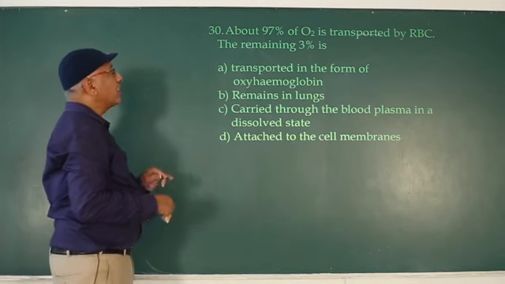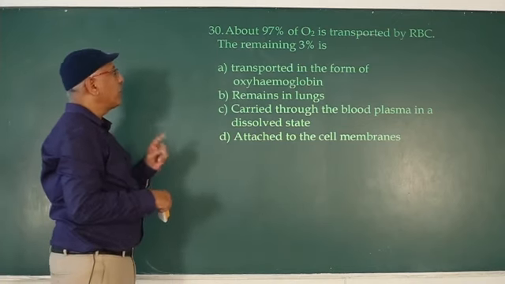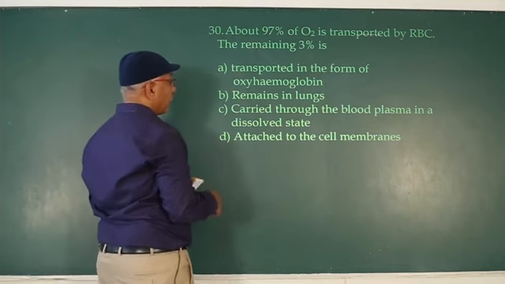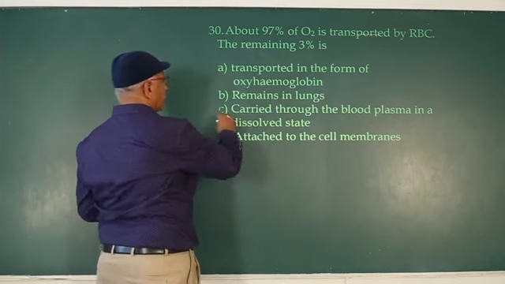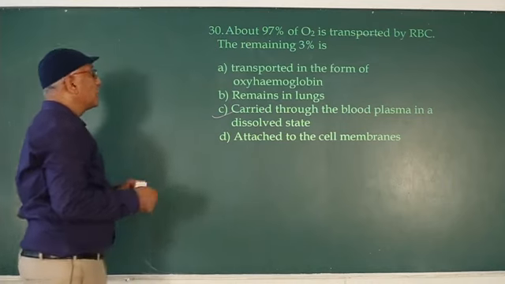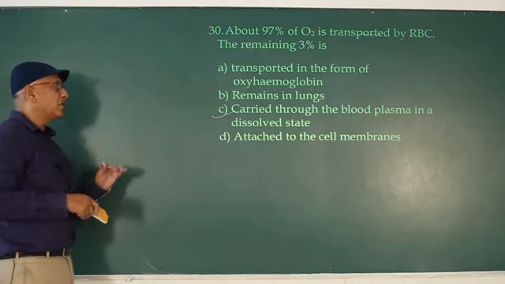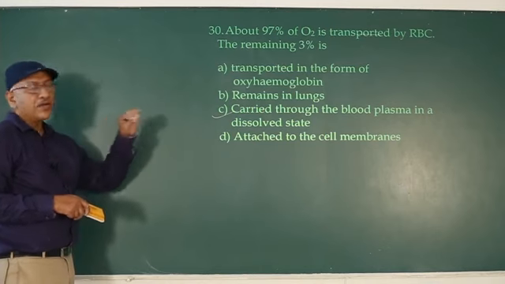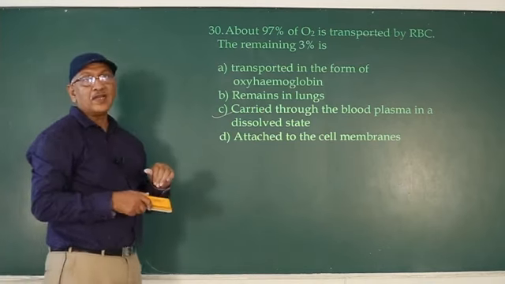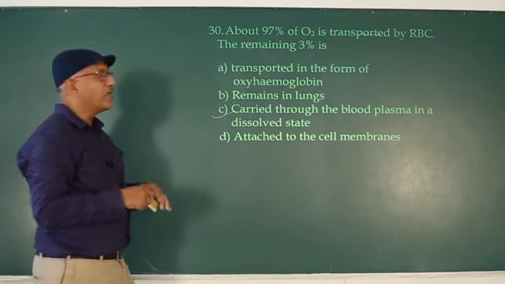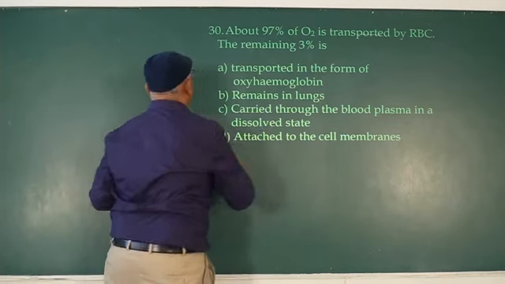About 97% of O2 is transported by RBC. The remaining 3% is carried through the blood plasma in a dissolved state. So 3% is transported to various tissues in dissolved condition in plasma. The remaining 97% is transported by hemoglobin, the respiratory pigment present in the RBC.